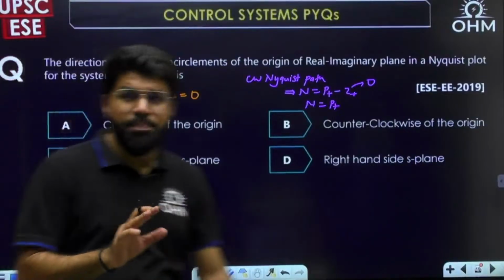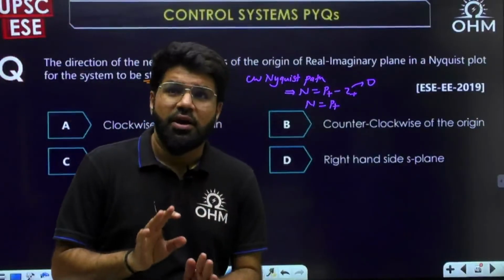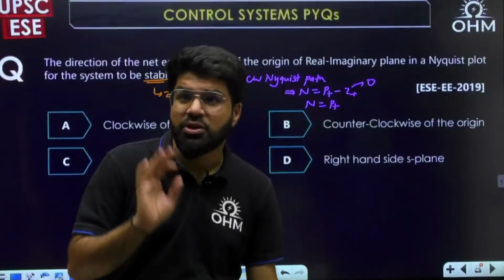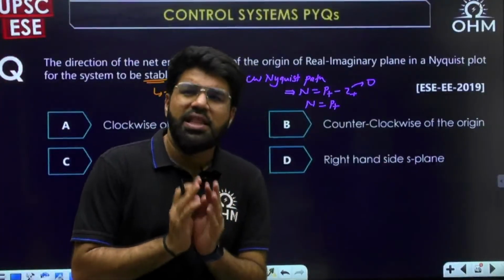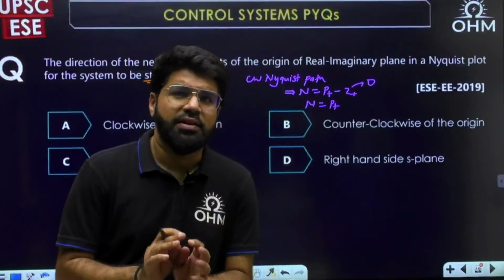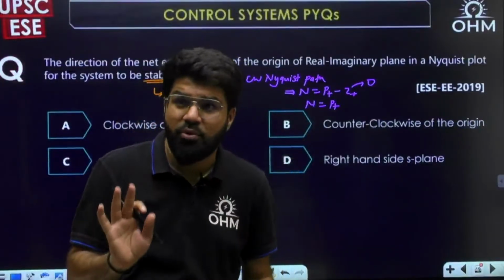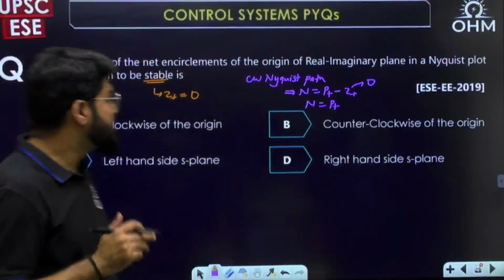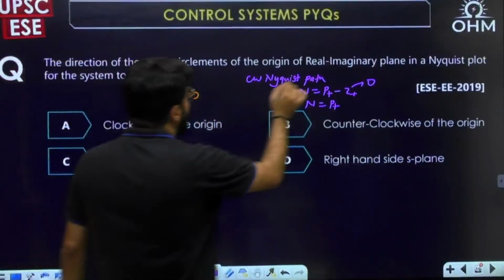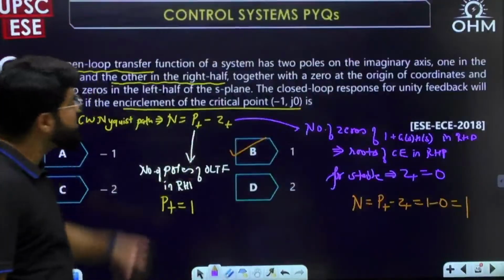Now see, N is P plus. Again, this is on assumption: a clockwise Nyquist path. In GATE questions, they are very careful in giving the data. They mostly mention the Nyquist contour directly or indirectly. Here they are not mentioning it, so I am going by a default rule, assuming clockwise. Otherwise, the answer for the previous question will also change.